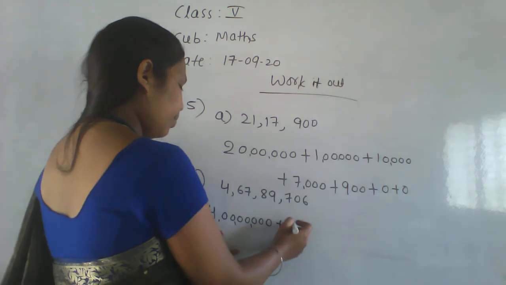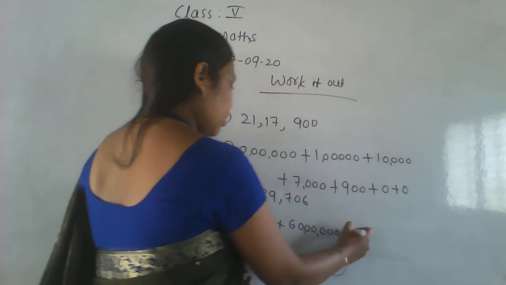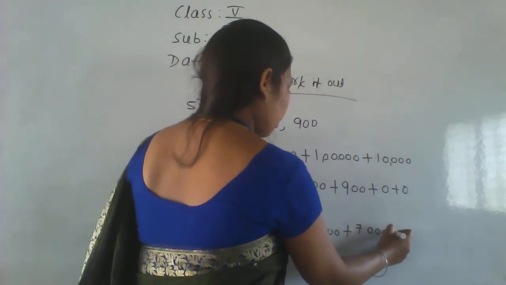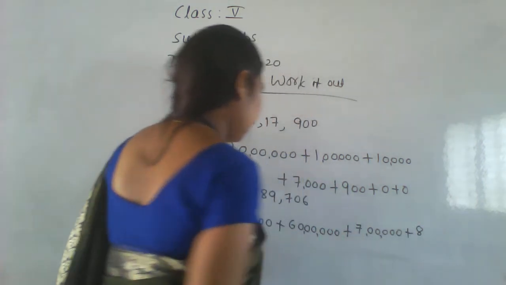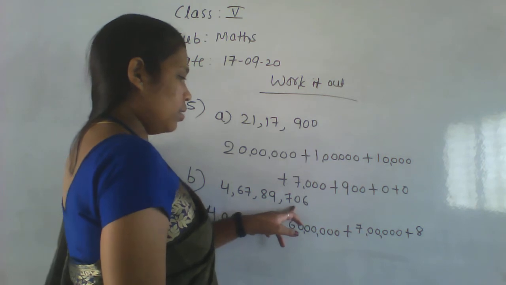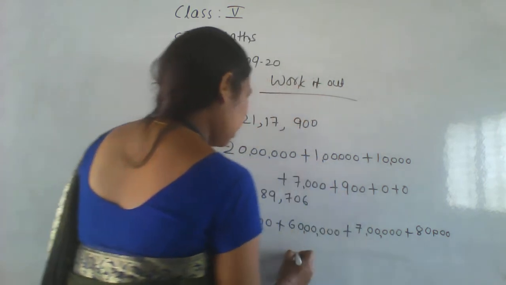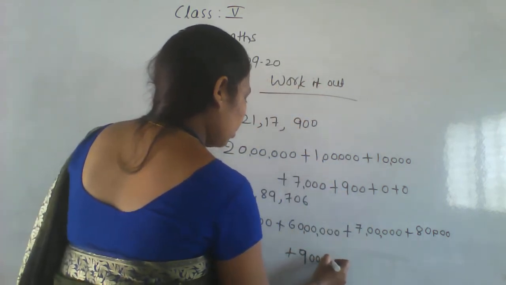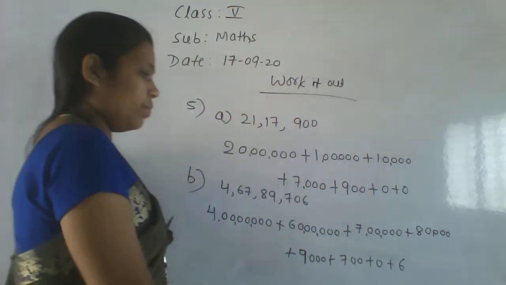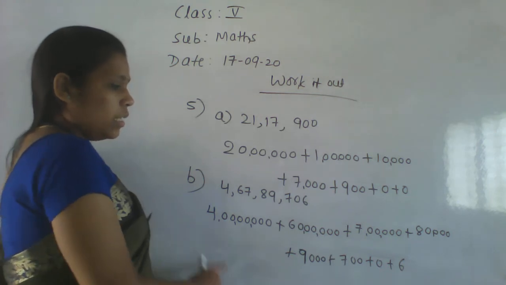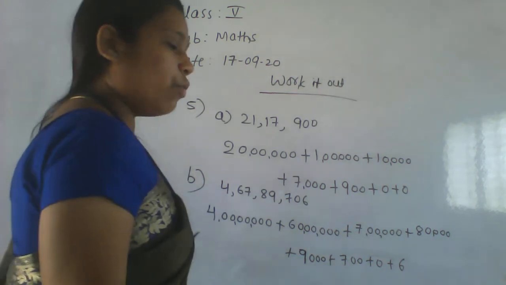Next, 6 zeros, plus 5 zeros, plus 8, 4 zeros, plus 9,000 plus 700 plus 0 plus 6. Okay, so this is the expanded form of this number. Is everyone getting it? Okay, go for the next question.